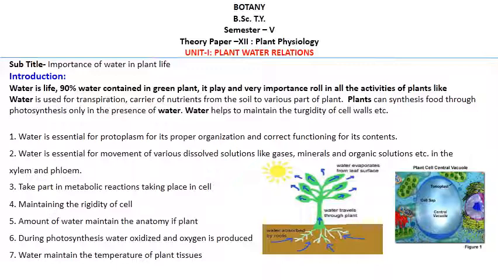The leaves can be called the factory to produce food material, and for this we need water, which is carried from the roots to the leaves by the xylem and phloem.